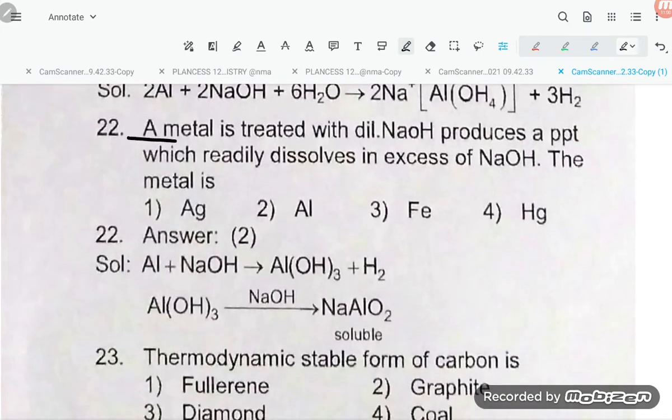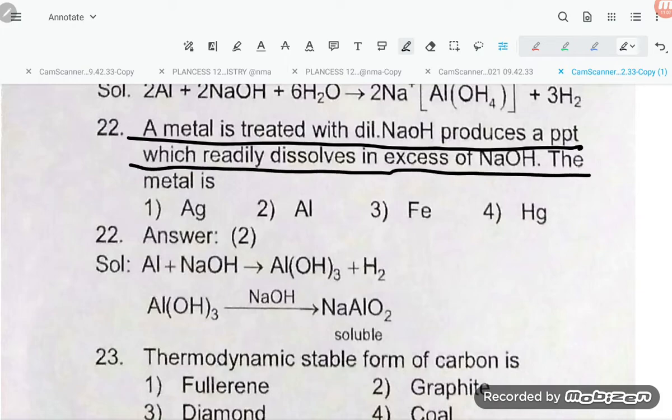A metal is treated with dilute NaOH and produces a precipitate which readily dissolves in excess NaOH. Which is the metal, student?